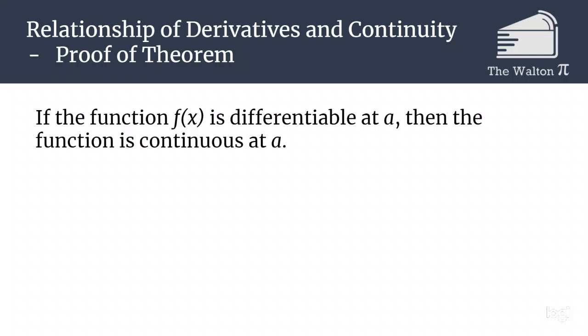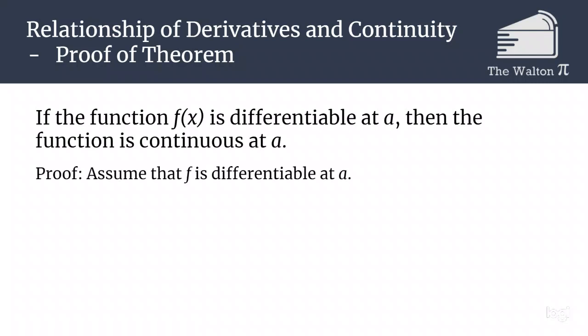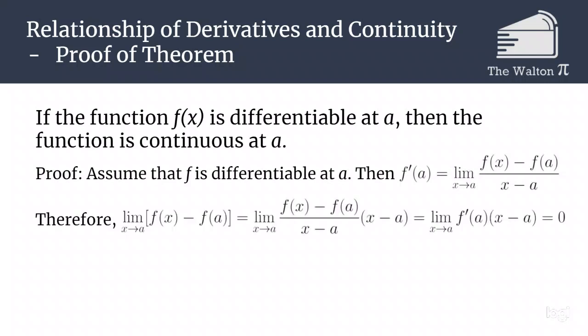So let's go through a proof to show why a function being differentiable implies that it's also going to be continuous. So if we assume that f is differentiable at a, then the derivative of f at a is equal to the limit as x goes to a of f of x minus f of a all over x minus a. So if we look at the limit as x goes to a of f of x minus f of a, well, that's just going to be equal to f prime of a times x minus a. And so if we evaluate that at x equals a, we do find that that is going to be in fact 0.